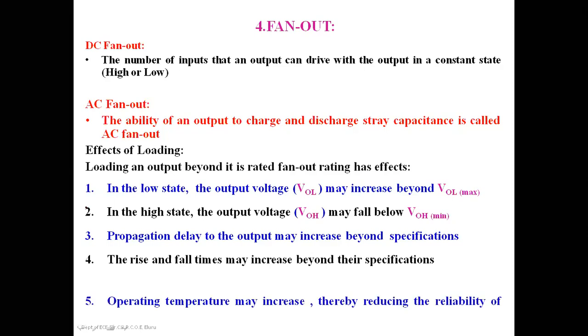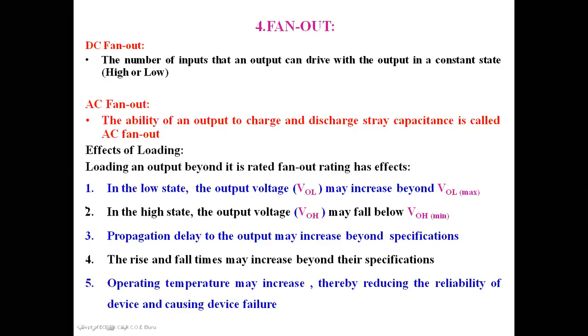Another effect is that the operating temperature may increase. As we know, digital ICs are semiconductor devices, and they are temperature sensitive. A change in the low state and high state changes the resistances, the change in resistance changes the currents, and the currents change the power dissipation, which changes the operating temperature.